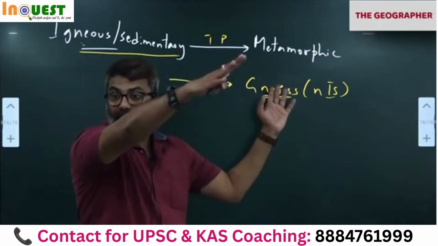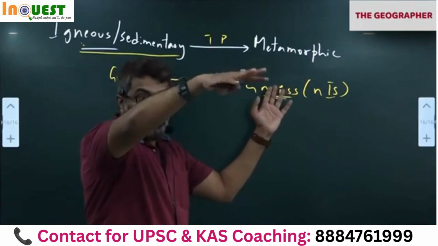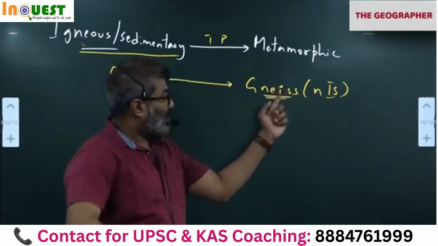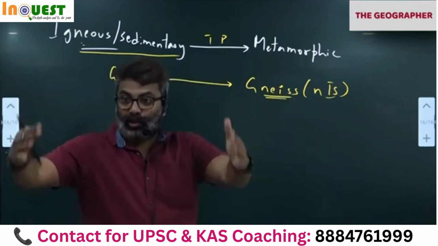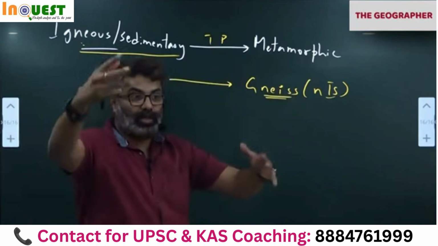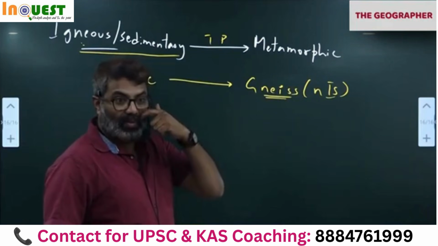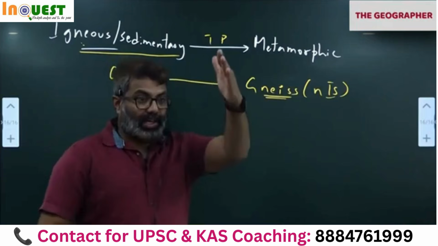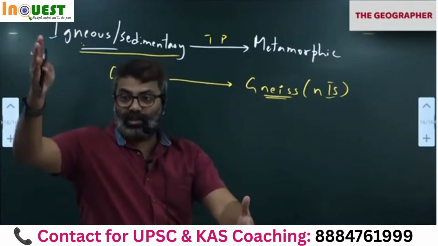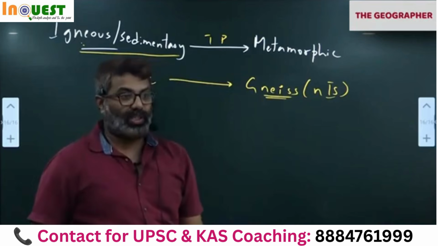For example, you go to Hampi. All the temples in Hampi, you know Hampi? That is all gneiss. There is a stone chariot also. Stone chariot, Virupaksha, Vitala temple and all. That is all gneiss. Okay, Hampi. What they'll do? They'll take architecture on one side and ask the rock used on the other side.